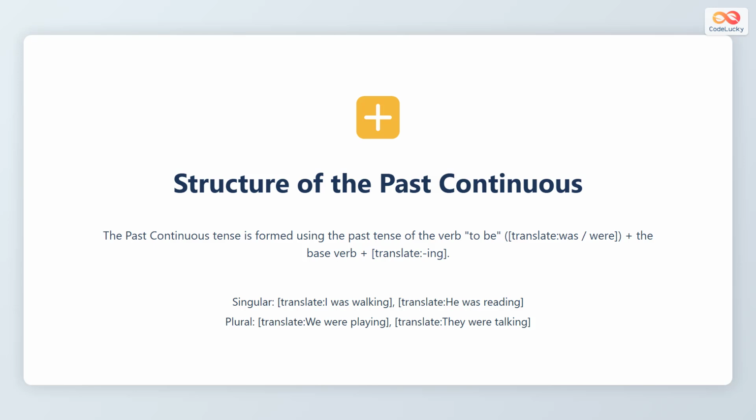The past continuous tense is formed using the past form of the verb to be, followed by the base verb and the ing ending. Use was for singular subjects and were for plural subjects. For example, I was walking or we were playing. This structure shows that the action continued for a period of time in the past.